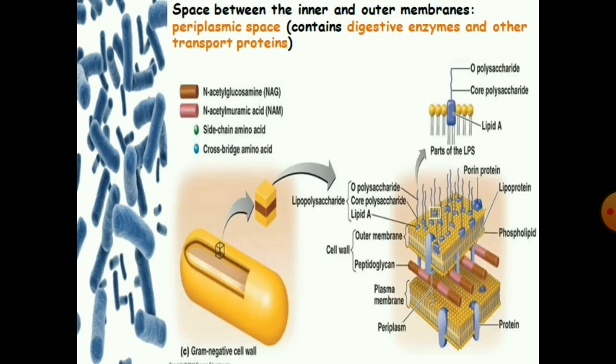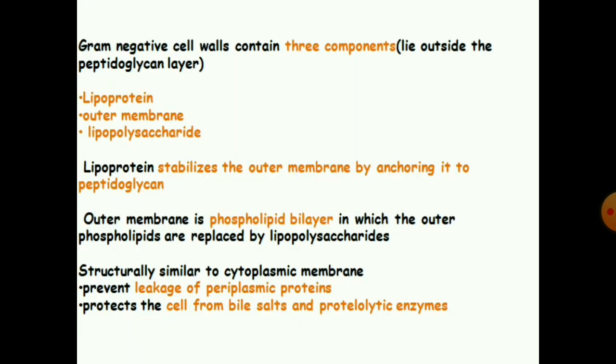The space between the inner and outer membrane is called the periplasmic space, which contains digestive enzymes and other transport proteins. The gram-negative cell wall contains 3 components that lie outside the peptidoglycan layer: lipoprotein, outer membrane, and lipopolysaccharide. The lipoprotein stabilizes the outer membrane by anchoring it to the peptidoglycan.